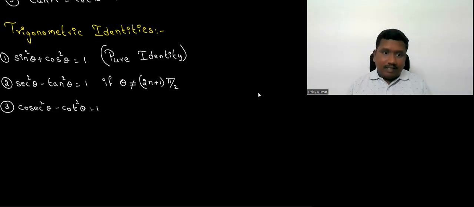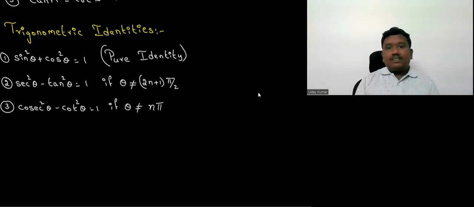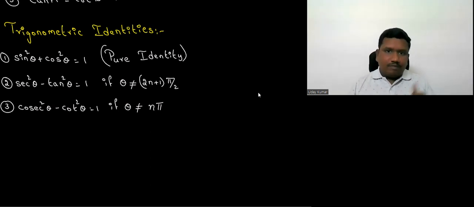Okay. Similarly, the third one also has some condition. It will fail at particular values. What is that? Theta is not equal to n pi, where n is an integer. Let us take pi as 180 degrees. If the angle is a multiple of 180, in that case the third identity fails. In the rest of the cases, it holds good.